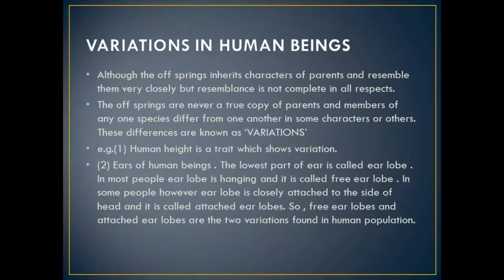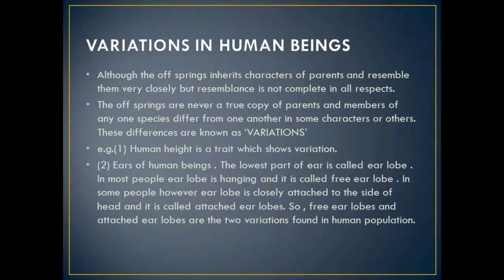Now, how do the variations occur in human beings? Although the offsprings inherit characters of parents and resemble them very closely, we have already said that the resemblance is not complete in all respects. The offsprings are never a true copy of parents, and the members of any one species differ from one another in some characters or others. And we have given the name variation to these differences.